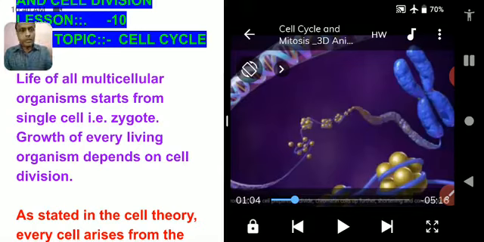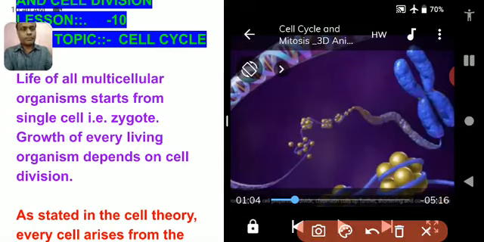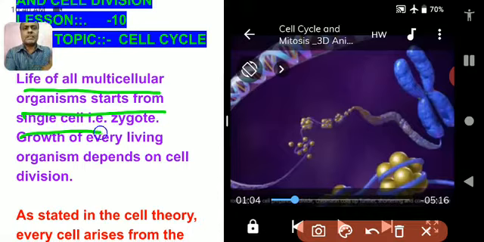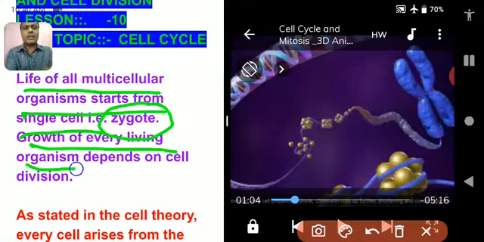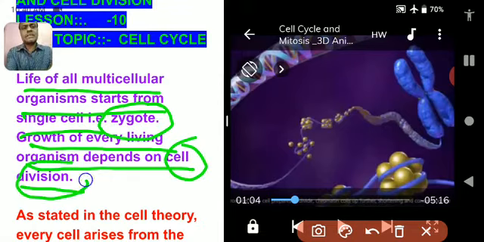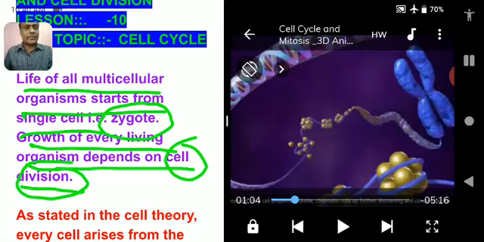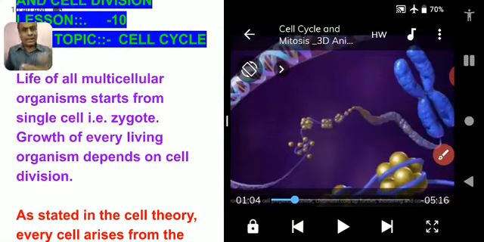Now, the topic comes over here. Life of all multicellular organisms starts with a single cell, that is zygote. Growth of every living organism depends on cell division. Means this zygote has undergone several millions of times of cell division. And due to this cell division, a new organism arises or develops.